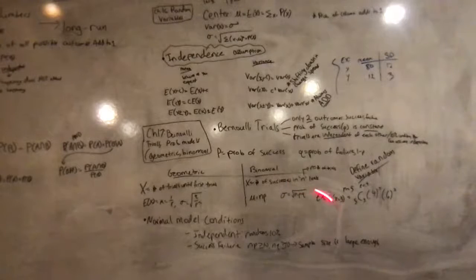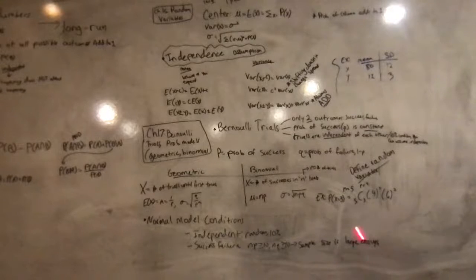Okay, and then binomial, the random variable equals number of successes in n trials, and n equals the number of trials. So, for example, let's do this example. You have 5 trials, and the probability of success is 0.4. Say you want to see the probability of there being 3 successes in 5 trials.